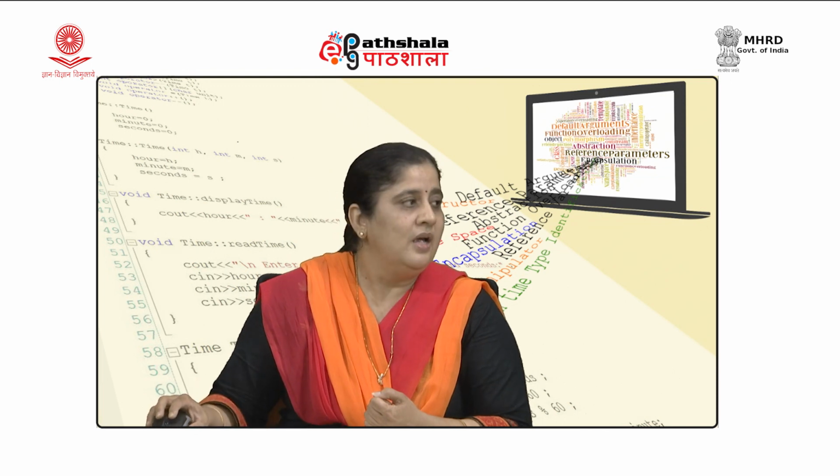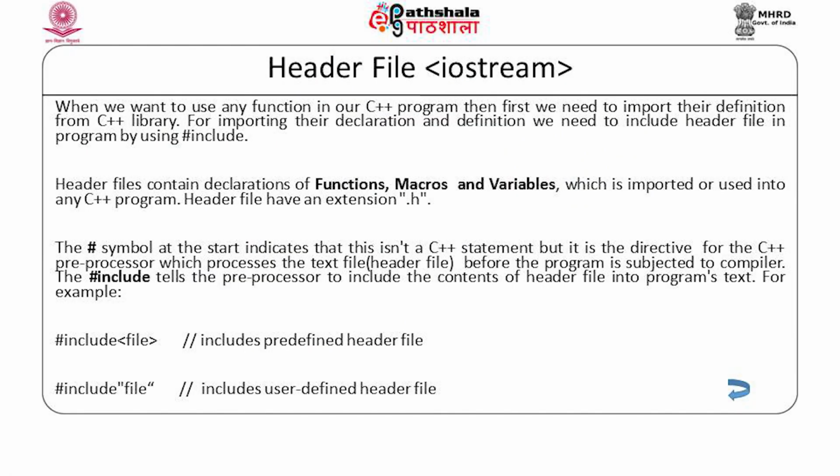In header files, normally we would find the declaration of functions, macros and variables which we wish to import or use in our C++ program. Normally the header files have an extension .h, and the hash sign before this include directive indicates that it is a preprocessor directive and not a C++ executable statement. So, this directive is actually meant for the preprocessor, which would process the header file before the program is subjected to the compiler. Now, what does it do?